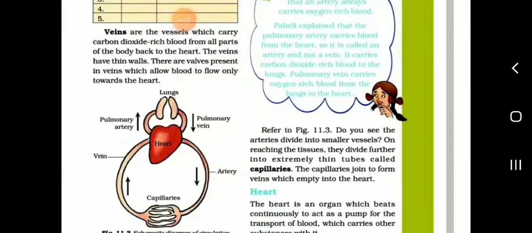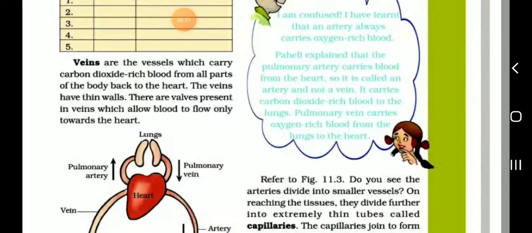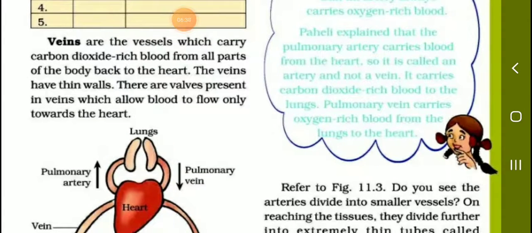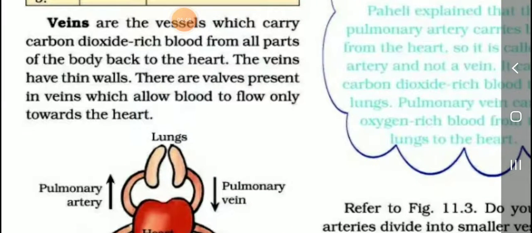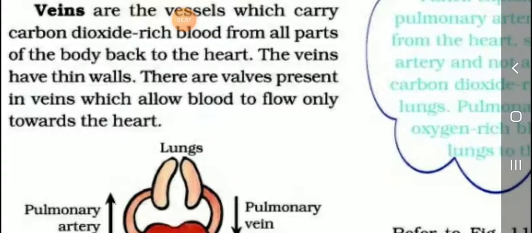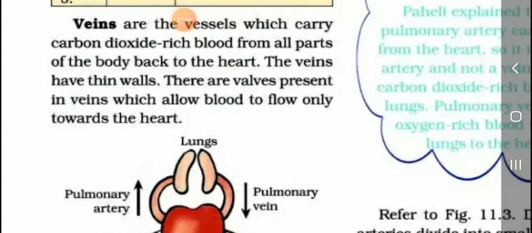Next, veins. What are veins? Veins are the vessels which carry carbon dioxide-rich blood. Listen, students, the main difference between arteries and veins: arteries are the vessels which carry oxygen-rich blood, and veins carry carbon dioxide-rich blood from all parts of the body back to the heart.